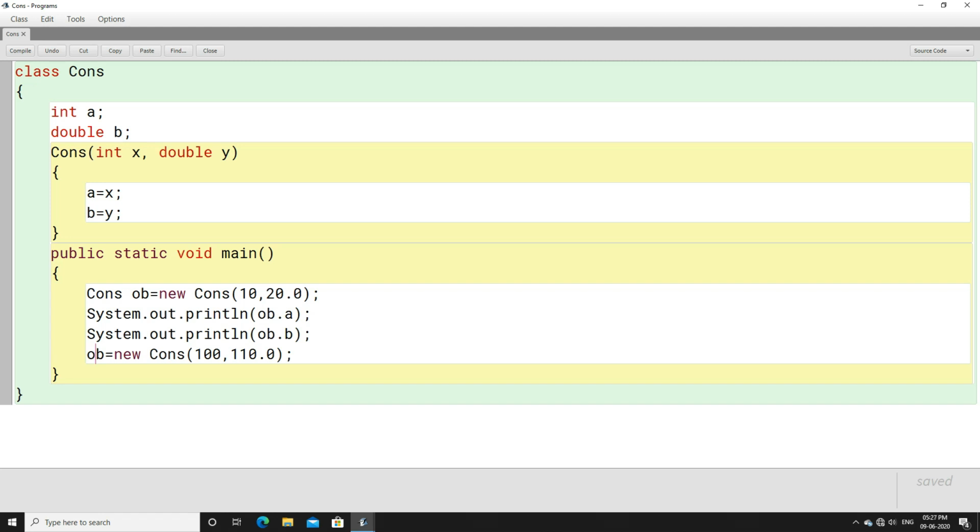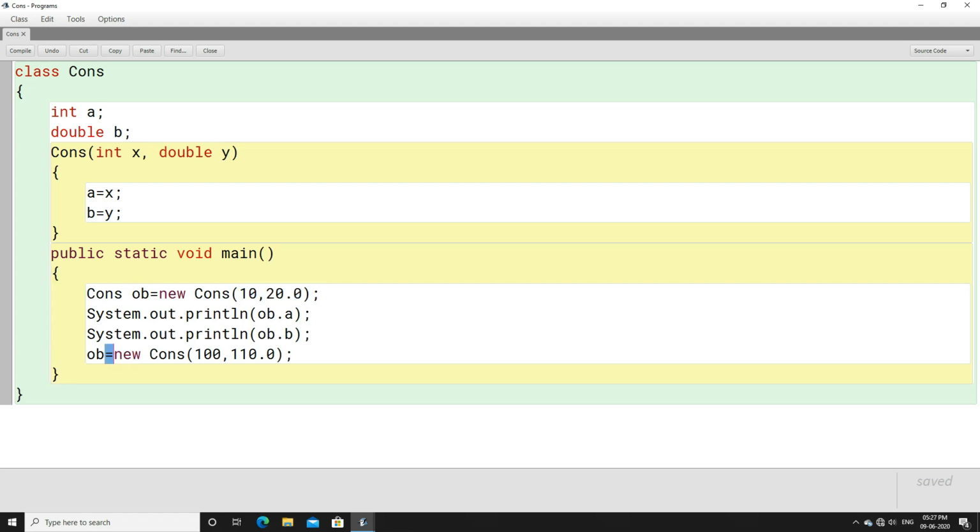So declaration is not possible, but once again we are giving a dynamic memory here. When you once again give a dynamic memory here, the old dynamic memory gets deleted, or you can say the old values get deleted. And what are the old values of OB? The old values of OB are 10 and 20.0.